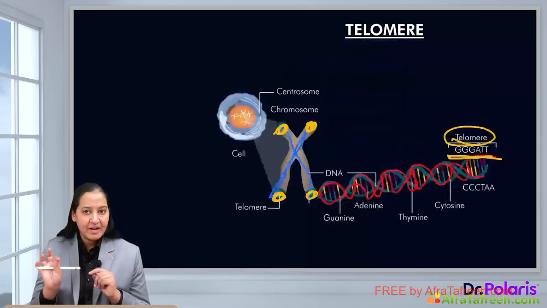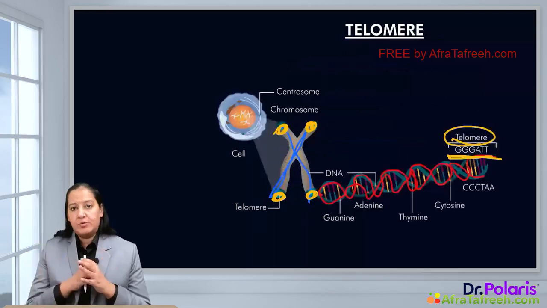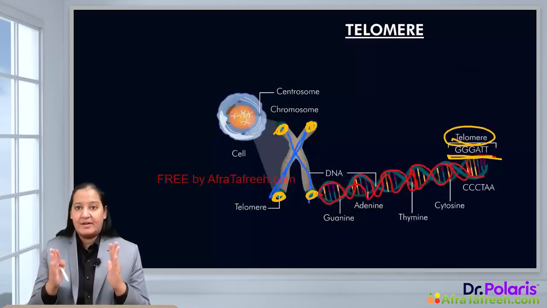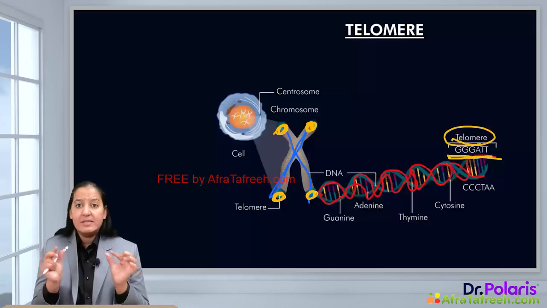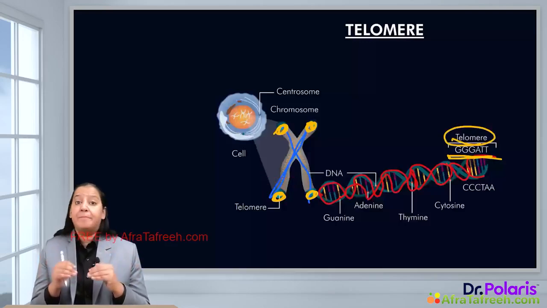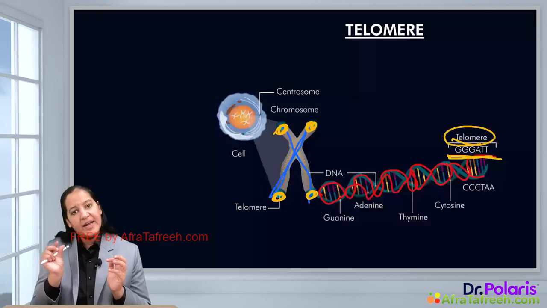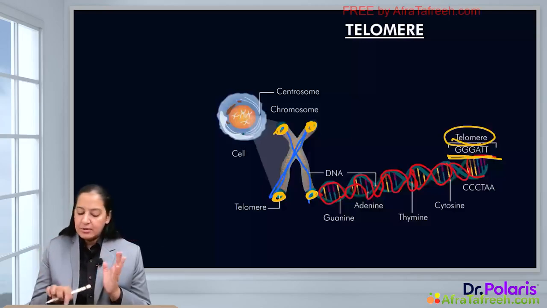So we have understood two things till now. What is a telomere? It is a segment of DNA present at the ends of the chromosome, and it protects the DNA which is present in the center. Now with every cell division, the length of the telomere decreases, it shortens. But there is an enzyme known as telomerase. This enzyme acts on the telomere after every cell division and helps the telomere to regain or maintain the normal length again.